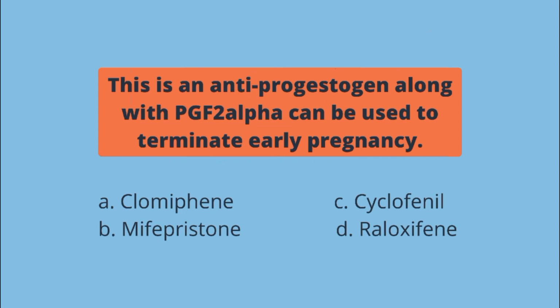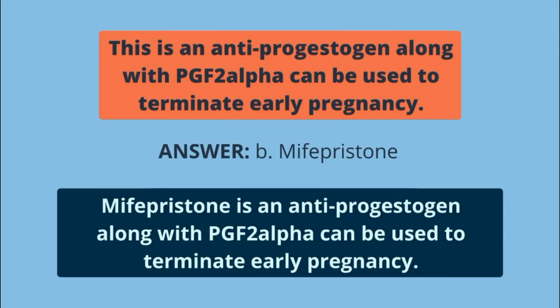This is an antiprogestogen along with PGF2 alpha that can be used to terminate early pregnancy. A. Clomiphene, B. Mifepristone, C. Cyclophenol, D. Raloxifene. The answer is letter B. Mifepristone is an antiprogestogen along with PGF2 alpha that can be used to terminate early pregnancy.